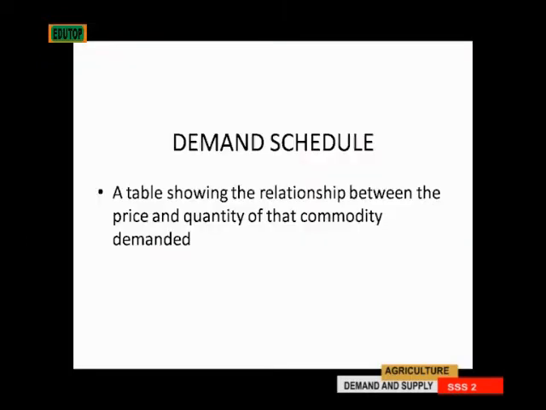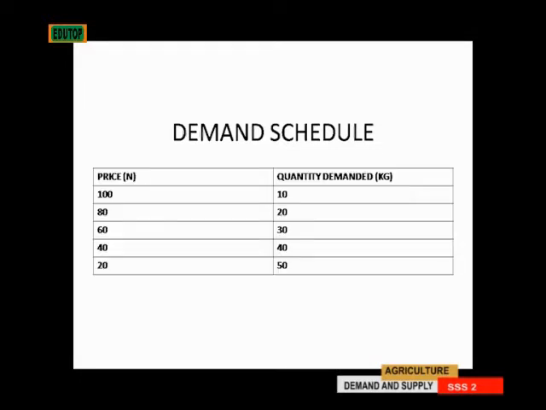Now, the demand schedule is a table that shows the relationship between the price and the quantity of the commodity demanded. A table showing the relationship between the price and quantity of that commodity demanded. And this is the demand schedule. They have the price and quantity demanded.